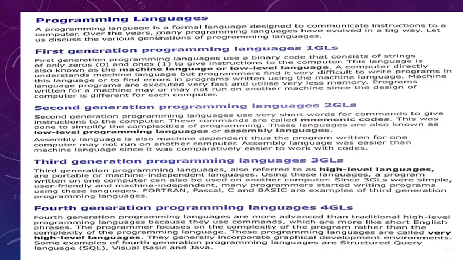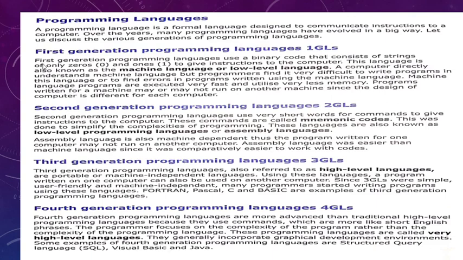So as you can see, it is a formal language designed to communicate instructions, means the commands or the steps that we are allowing the computer to follow is known as a programming language. Over the development from first generation, we are now in the fourth generation. We also call it 1GL or first GL.